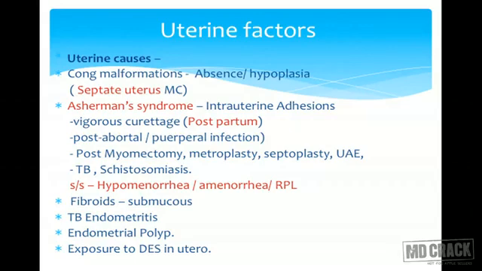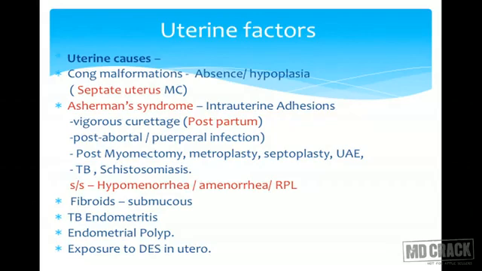Symptoms, how the patient would present. When you take her history, she would give a classical history of hypomenorrhea, meaning she is having very scanty menses. She is bleeding very less, because of these adhesions the cavity is obliterated. That's why she has hypomenorrhea, when the blood loss is less. Amenorrhea can also be there, or else there would be repeated pregnancy losses.